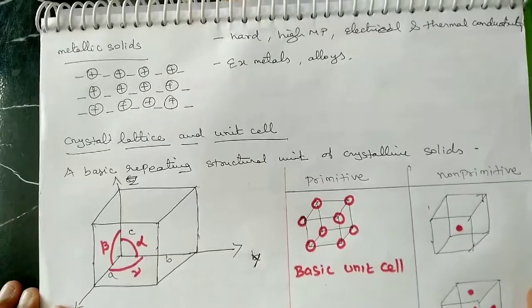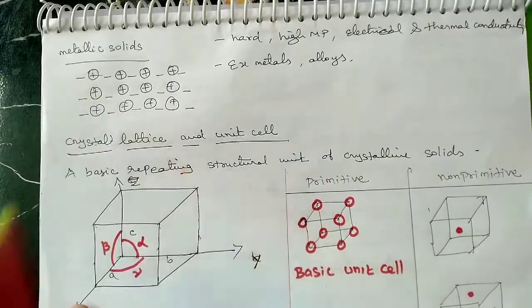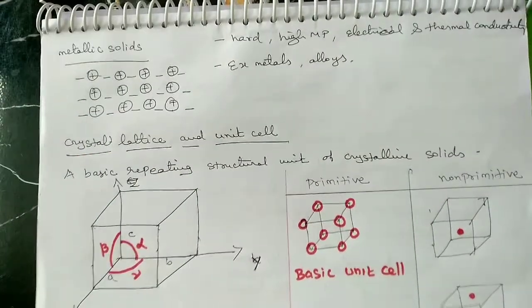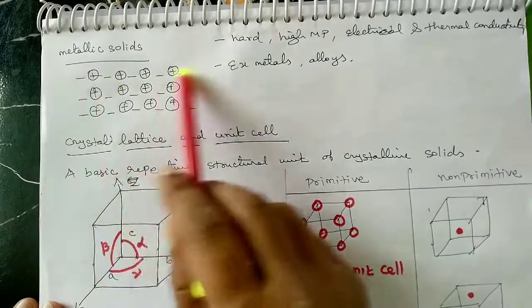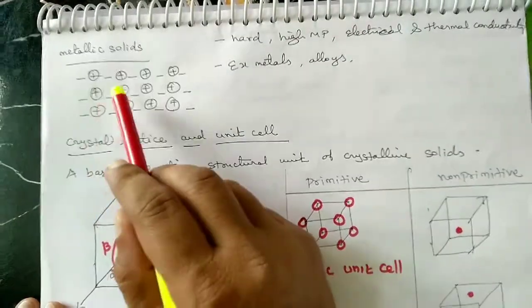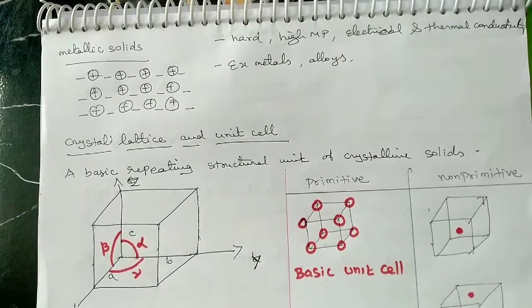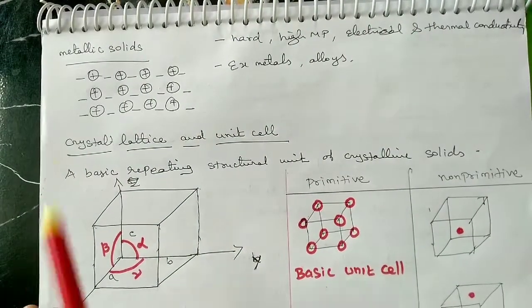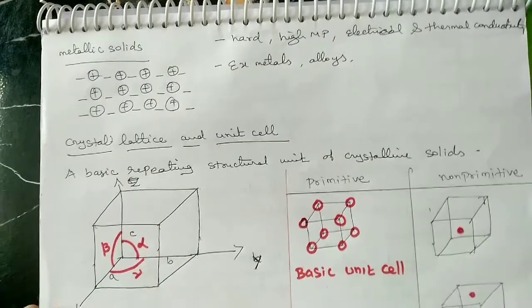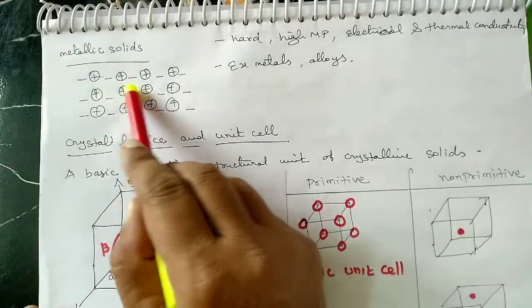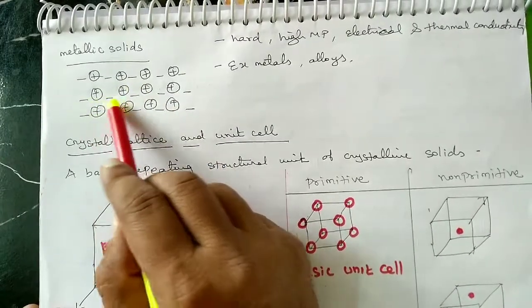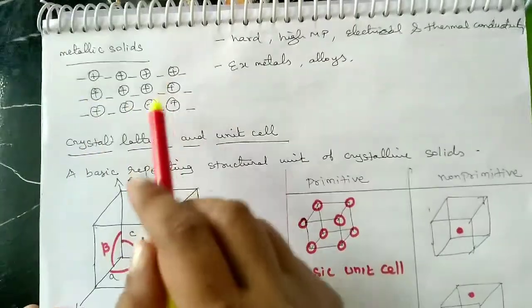Next one is metallic solids. Here there are negative and positive charges. Explaining metallic solids simply, the positive charge is immersed in a sea of negative ions.